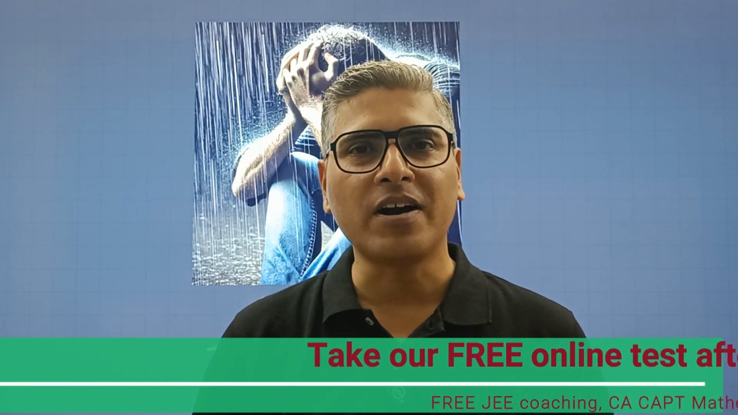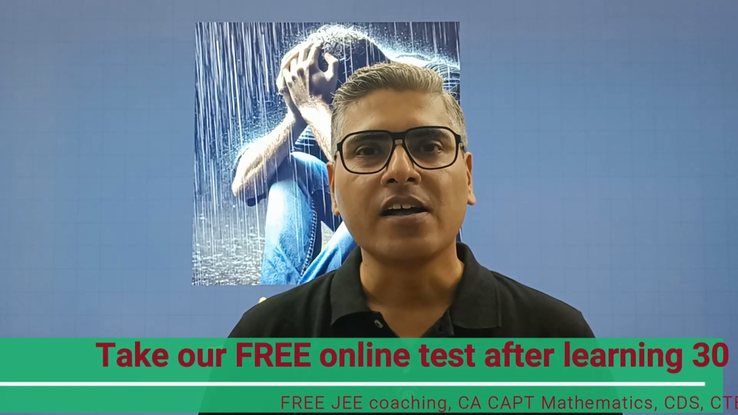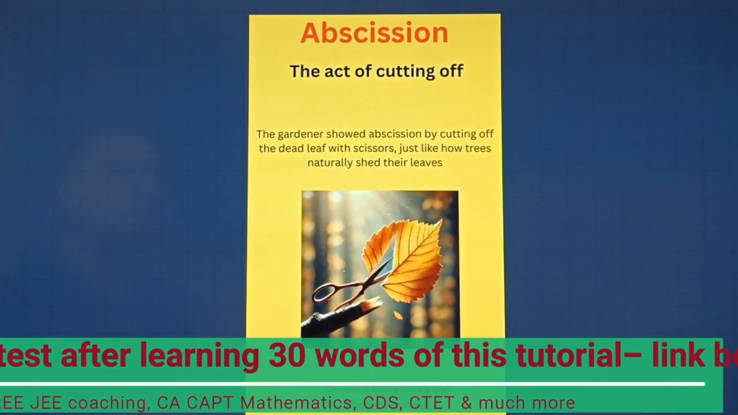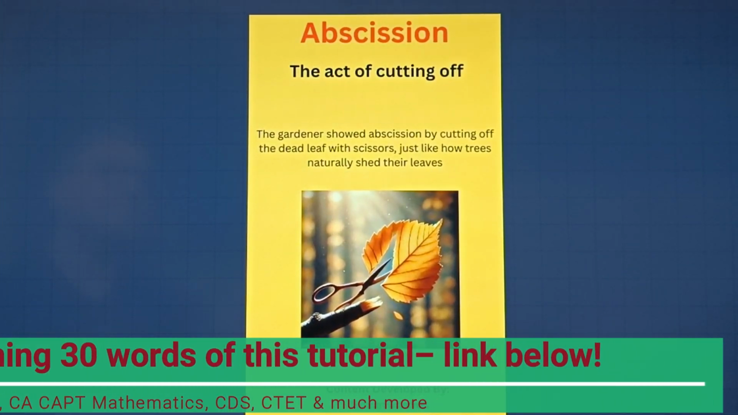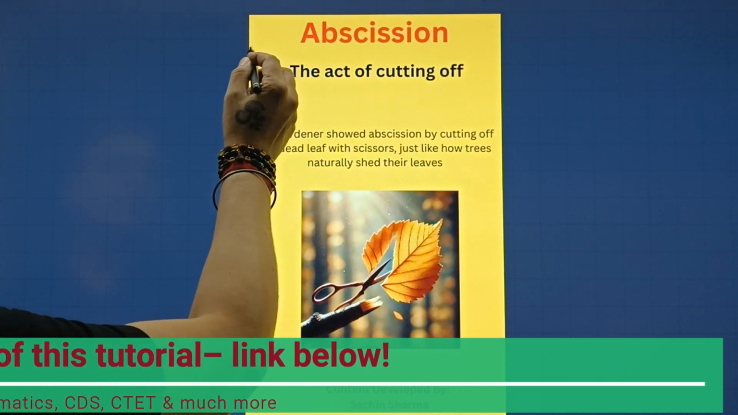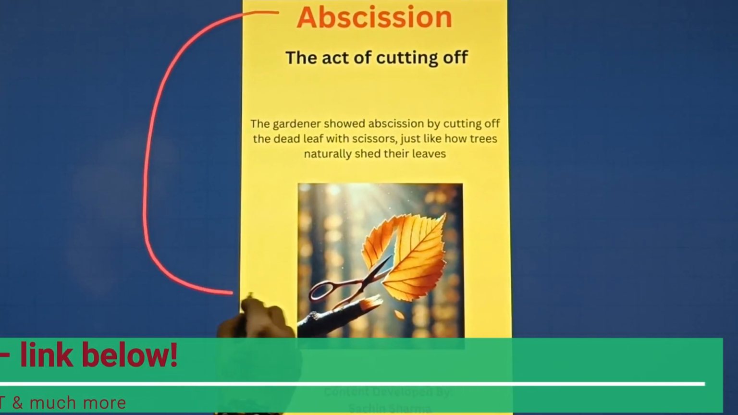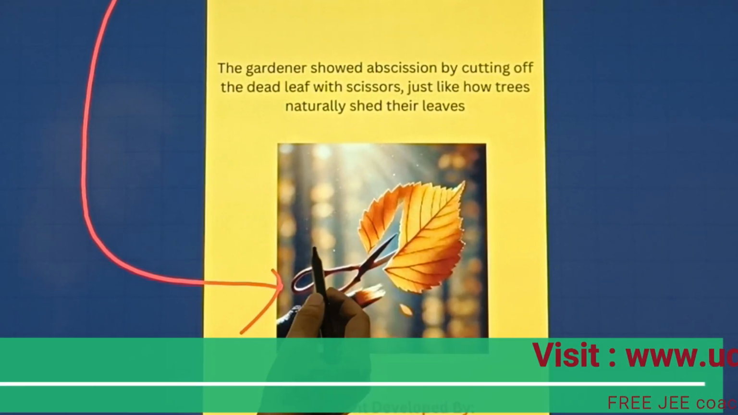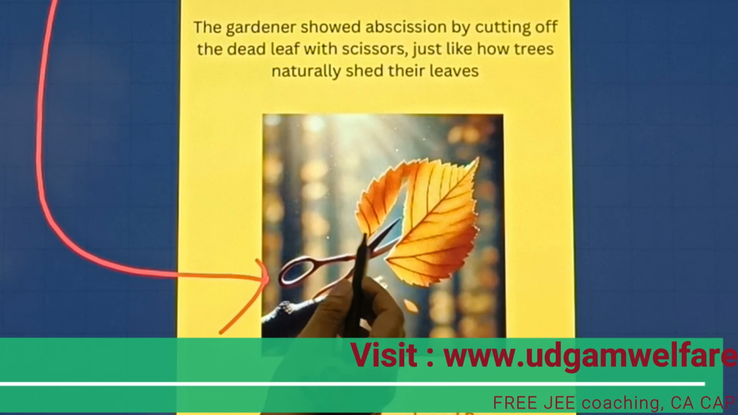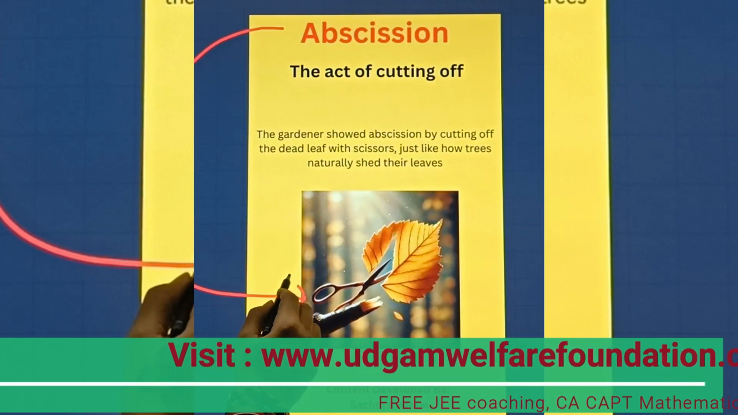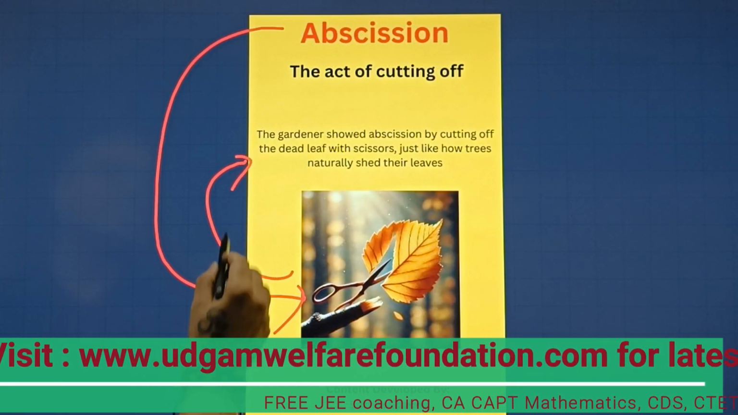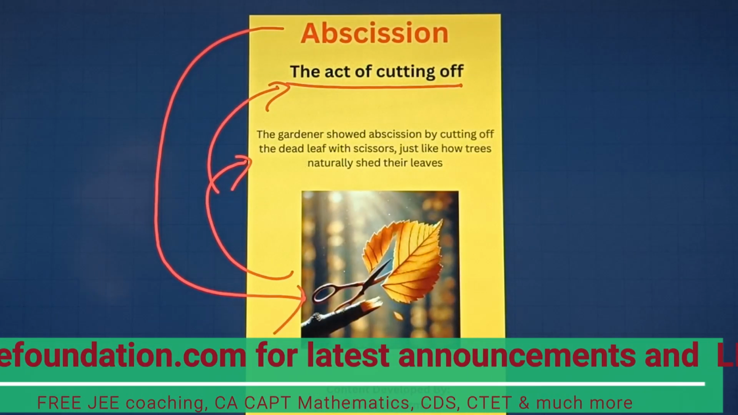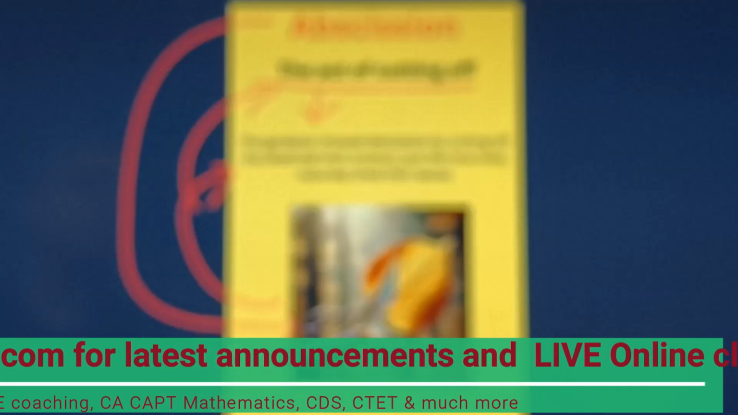Now let's move forward and start learning the new set of 30 words. So students, this is our first word of this particular video. This is abscission, and if we relate this word with this particular picture, here it is showing someone is cutting the leaf with the help of this particular scissor. Now let's go back and understand the meaning of this word. This is the act of cutting off. Now let's understand with the help of this particular sentence.